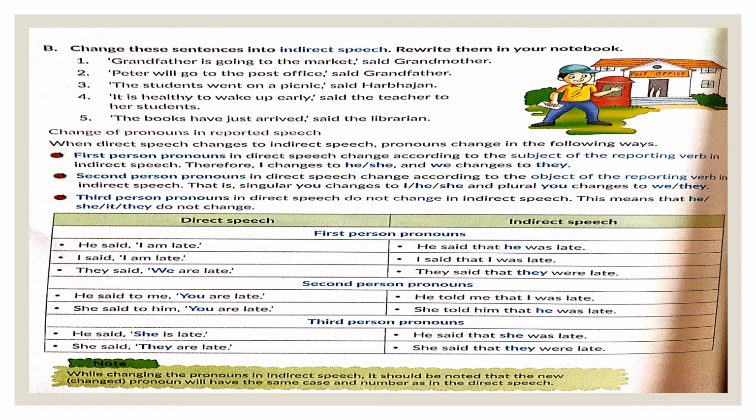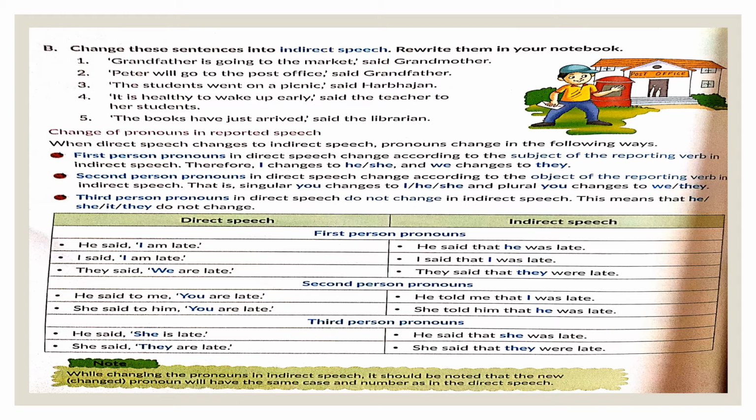Look at the second one for more clarity. "I said I am late." So once again, I here in the reporting verb is a first person pronoun. So first we will look at the subject. Subject here again is I. So we are going in the indirect speech to change the pronoun accordingly. I said that I was late. "They said we are late." So we here again is first person pronoun in plural. The subject here is they. So our sentence will be they said that they were late.